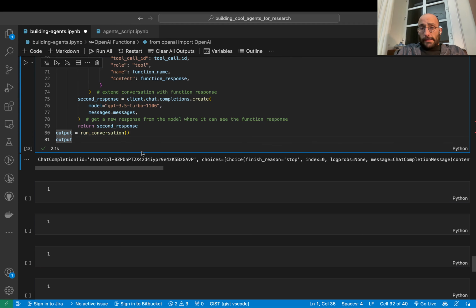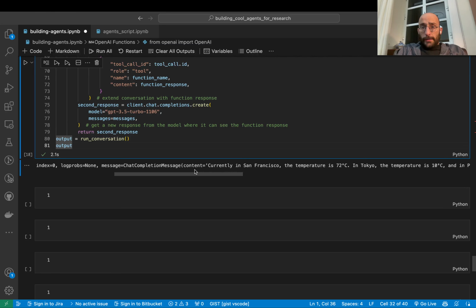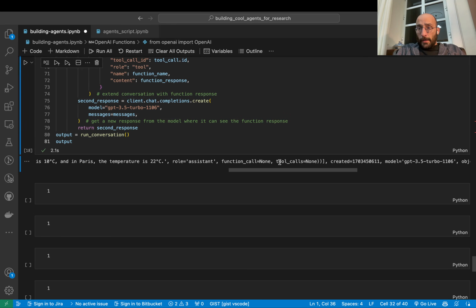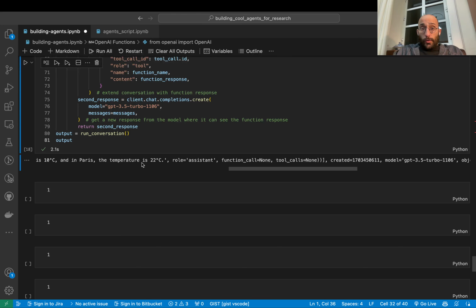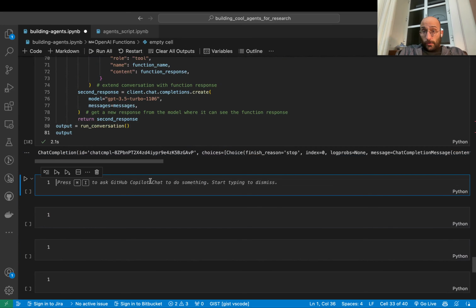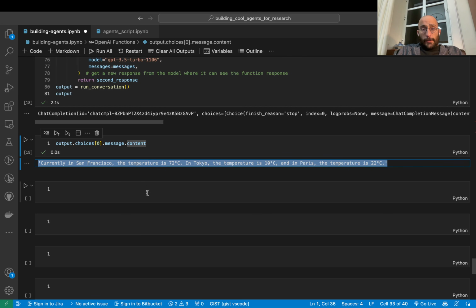And here I just ran an example for you folks to see. And we can take a look that the contents were, as you can see, it called the function. So the temperature is this, in Tokyo temperature is that, etc., etc. So there you have it. You were able to call that function effectively, thanks to this little setup. Now, this is all great, wonderful, marvelous. We can inspect the output that we got so that we can see just the string.